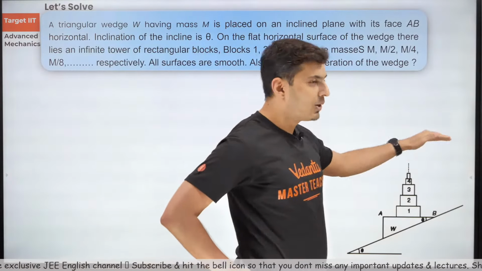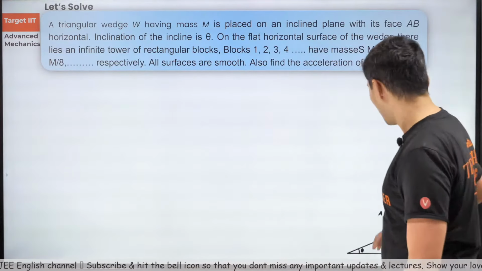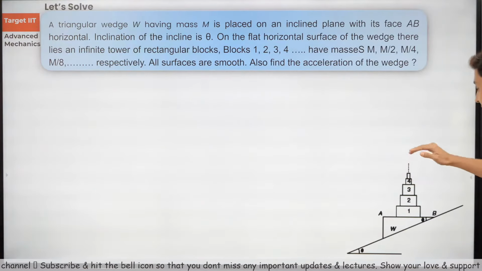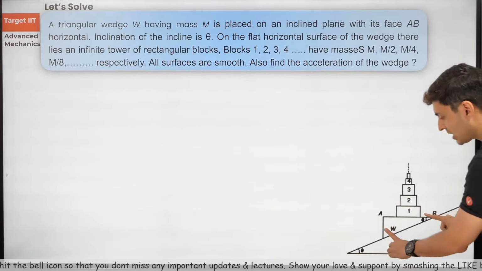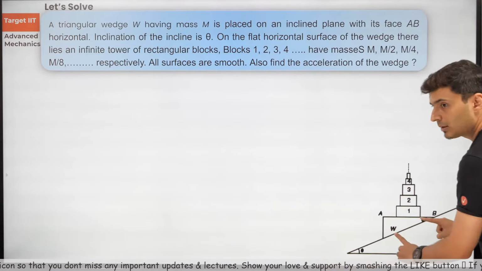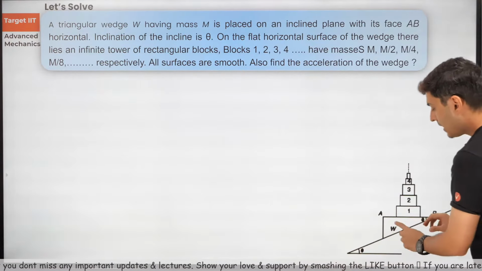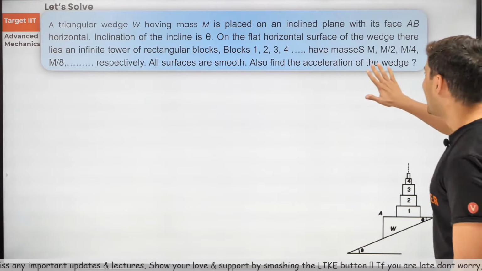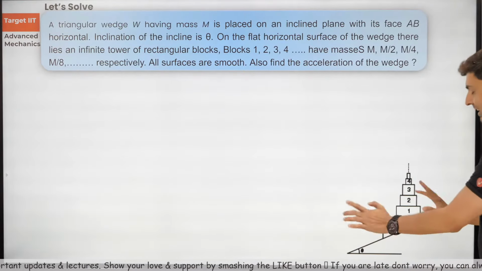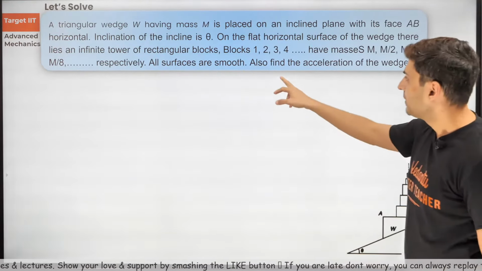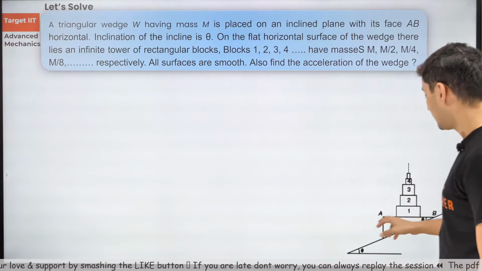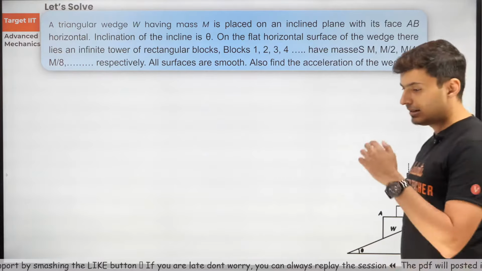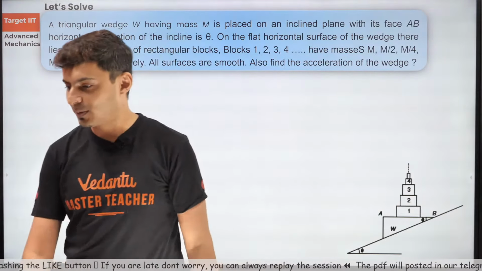Now, there are many blocks kept over this wedge, one block over the other, kept over the other, infinite blocks. There is a wedge over here. That wedge is going to slide down. And the question is, find the acceleration of the wedge. That's it. Just find the acceleration of the wedge. It's very interesting. Let's try and figure this out.